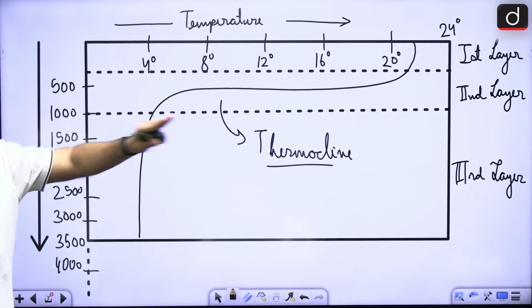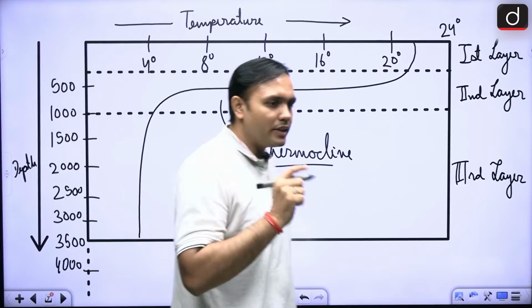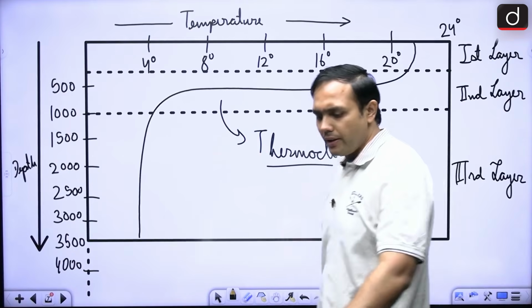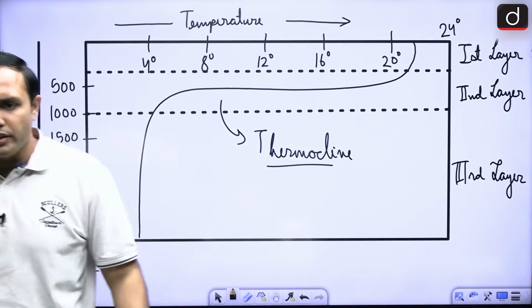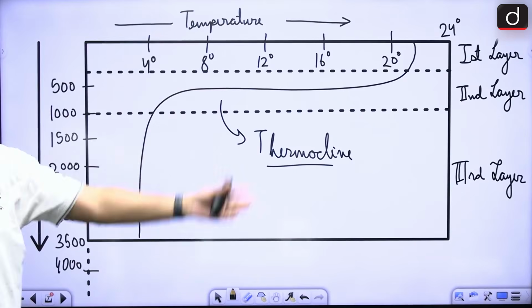It is uniform in character, right? That is the third layer, where the temperatures are very, very cold but uniform in character. All right. So, this is with respect to the distribution of temperature horizontally as well as vertically.